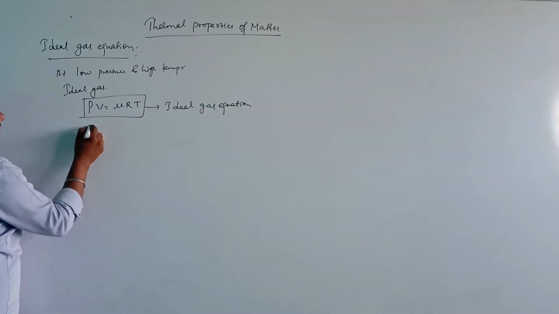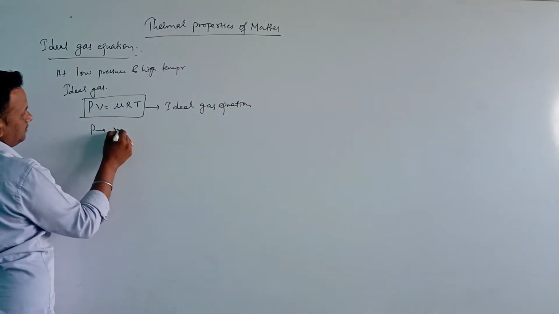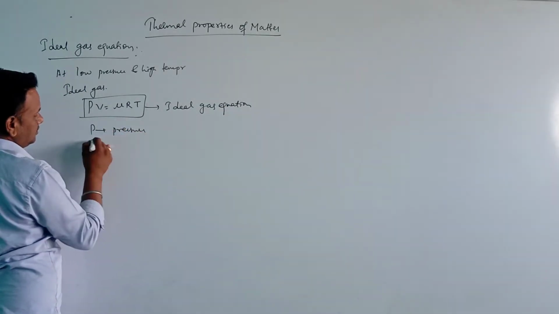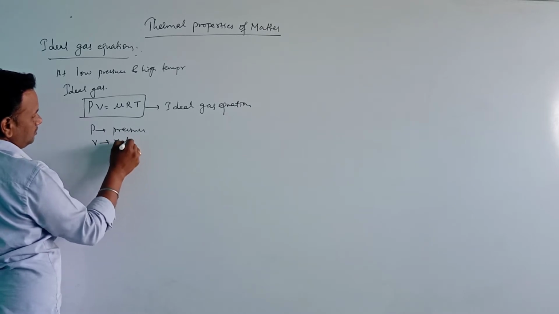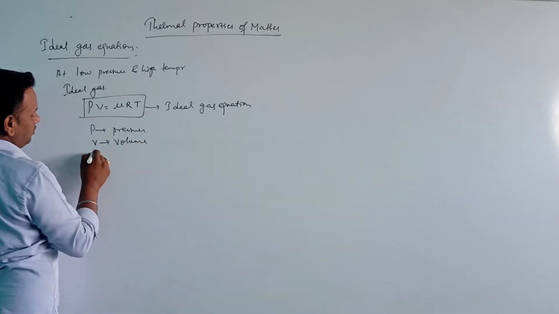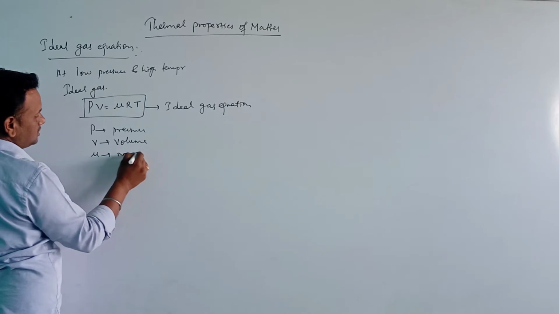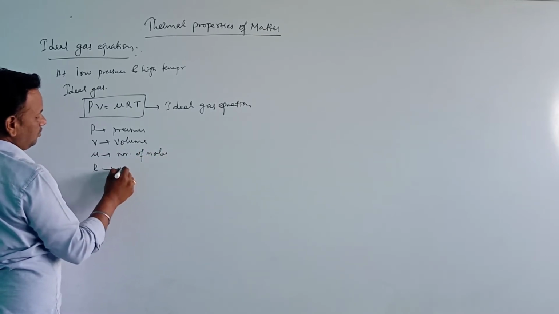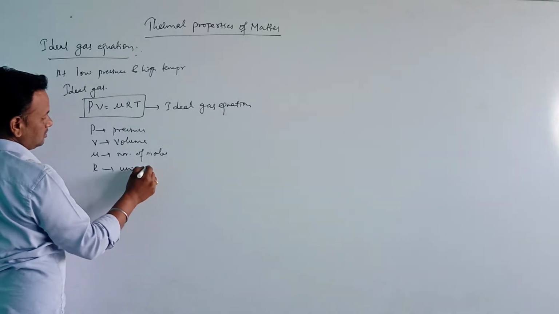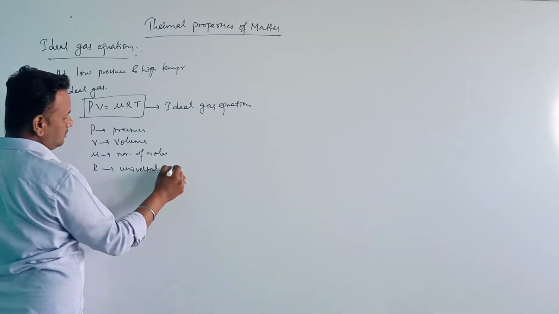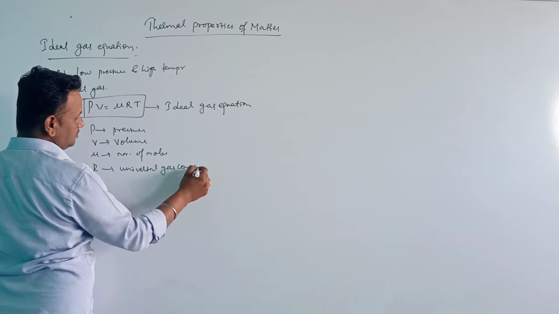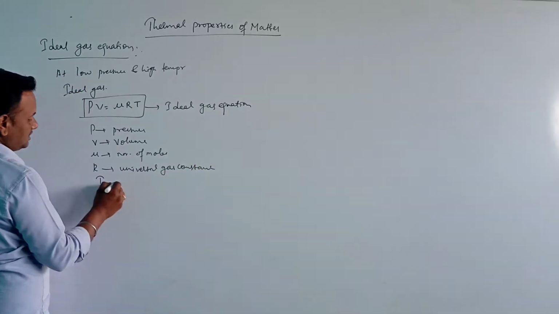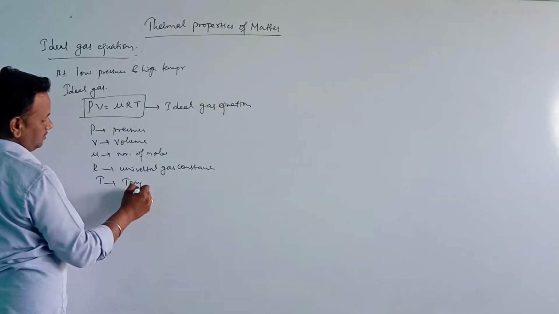Here, P is the pressure, V is the volume, μ is the number of moles, R is the universal gas constant, and T is the temperature.